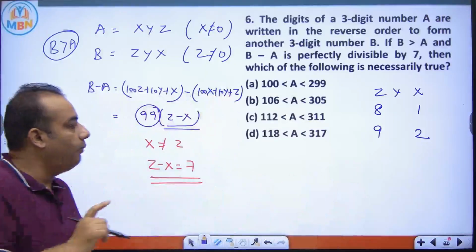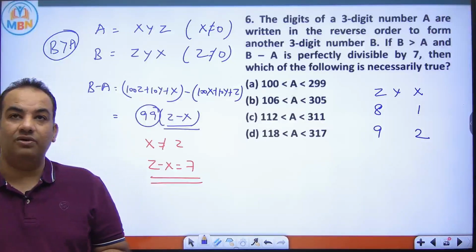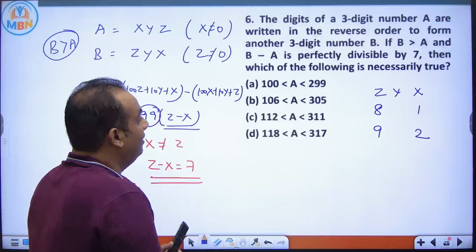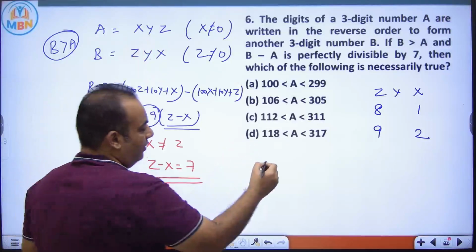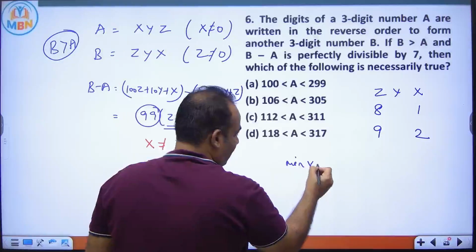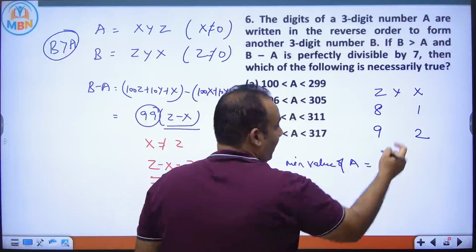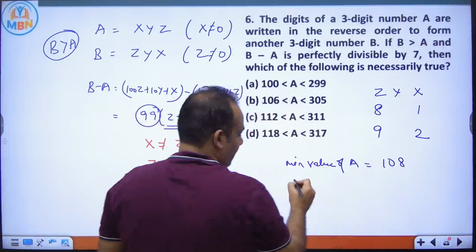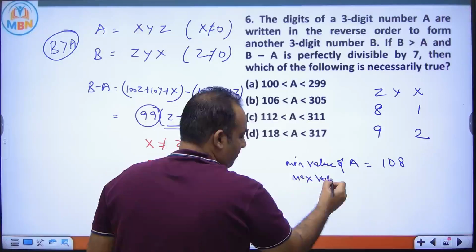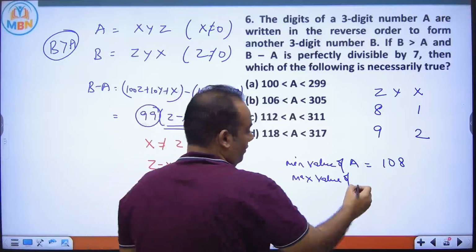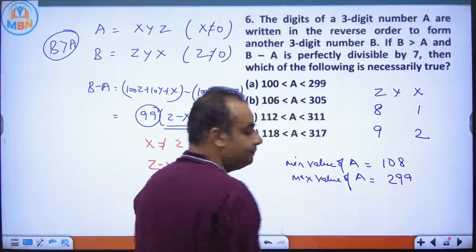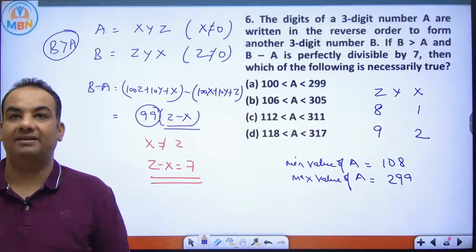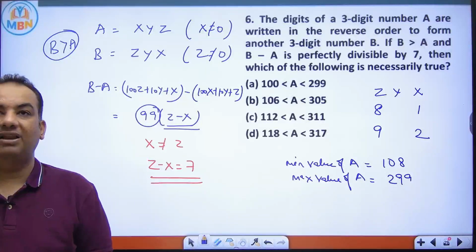So what is the minimum possible value which will satisfy this condition? If I talk about the number A, the minimum value of A is 108, which will satisfy. And the maximum value of A is 299. This is the thing. Minimum value is 108. Maximum value is 299. Okay.